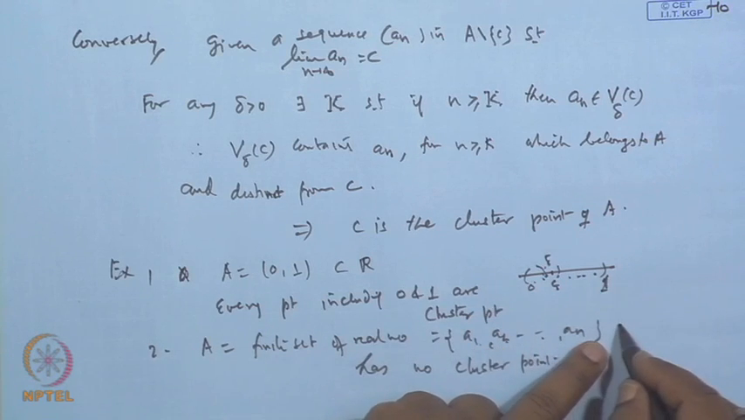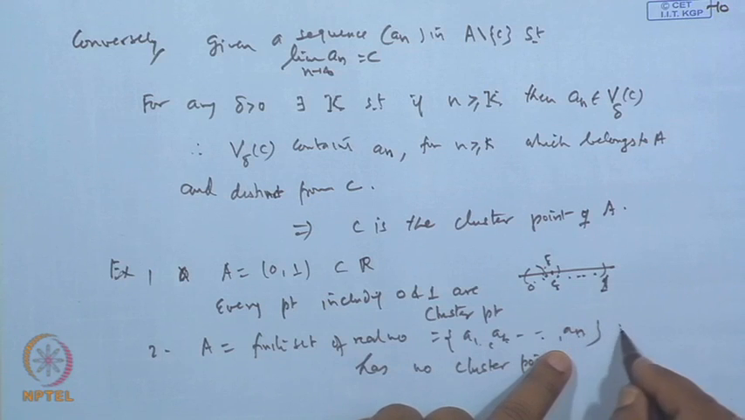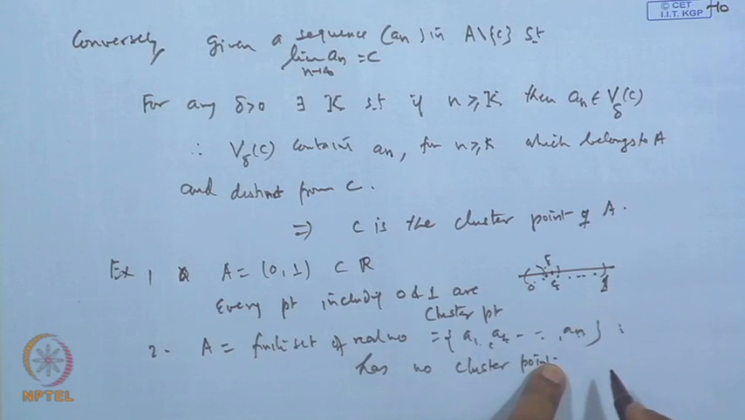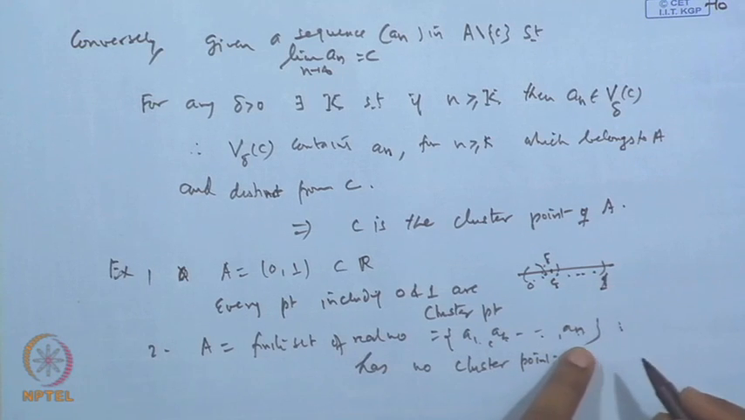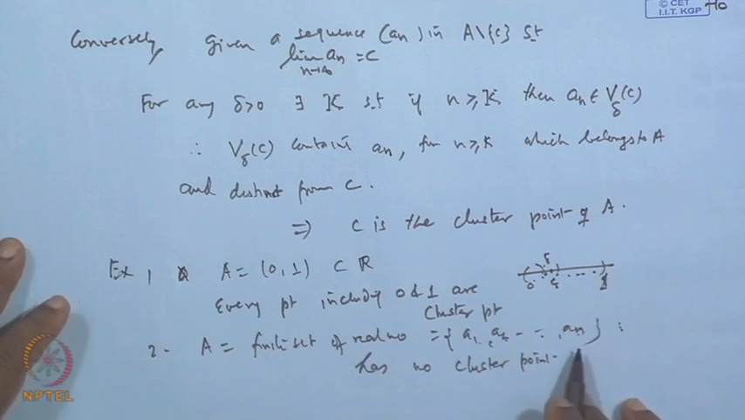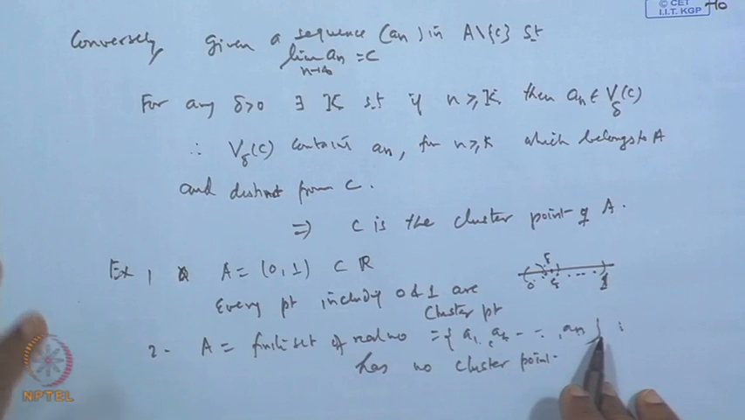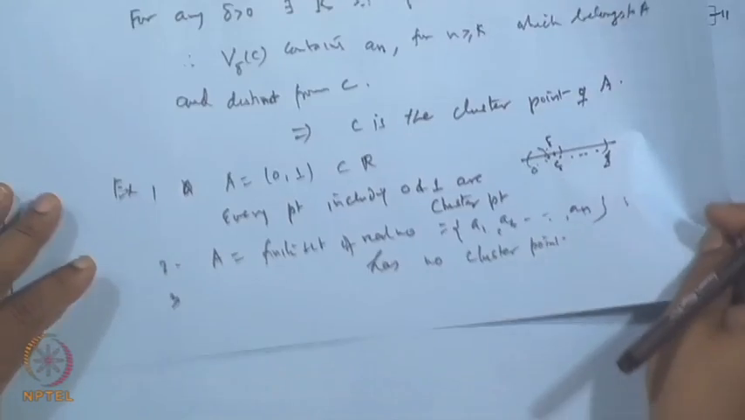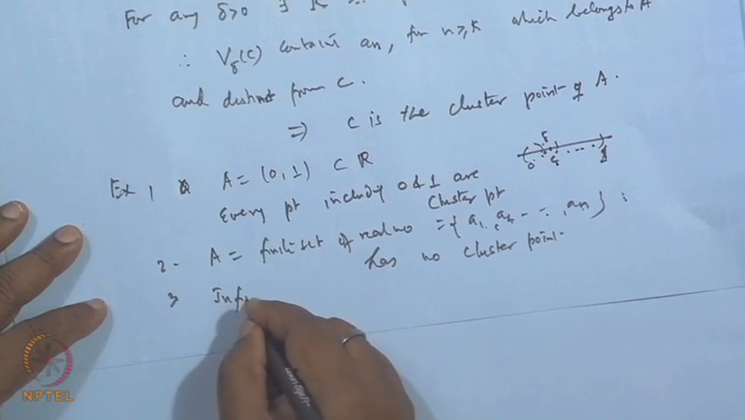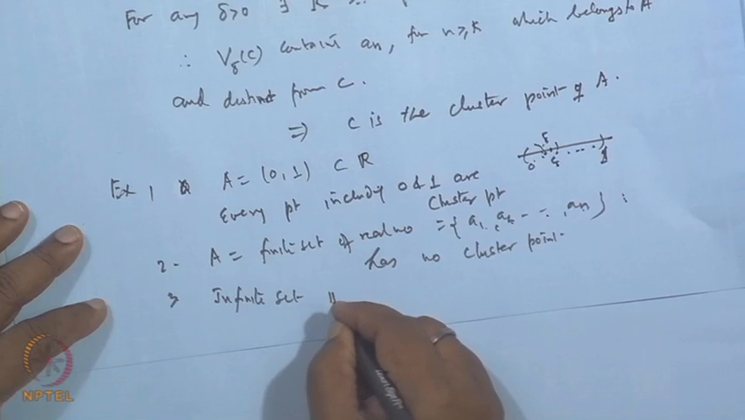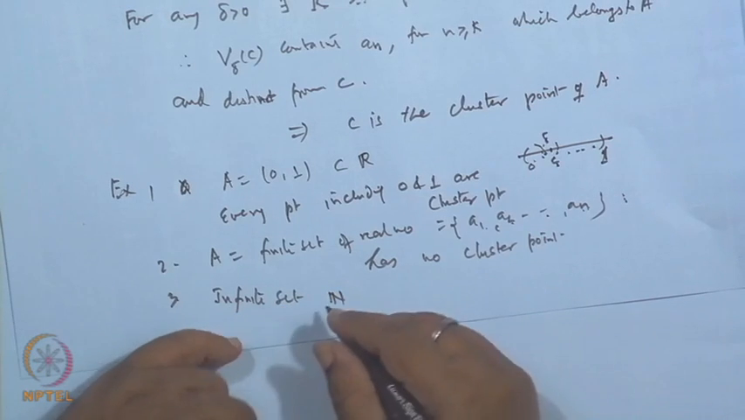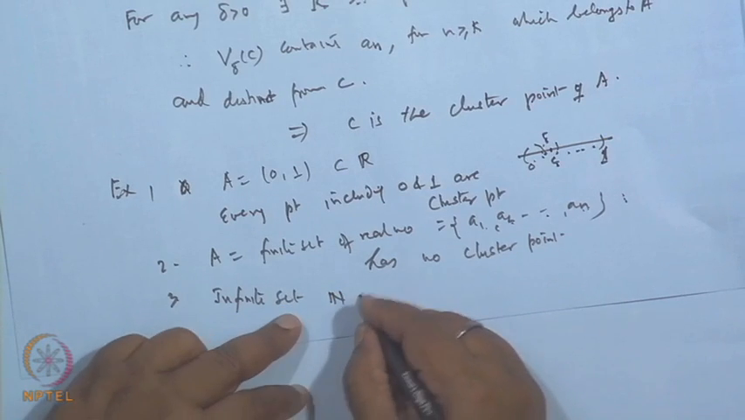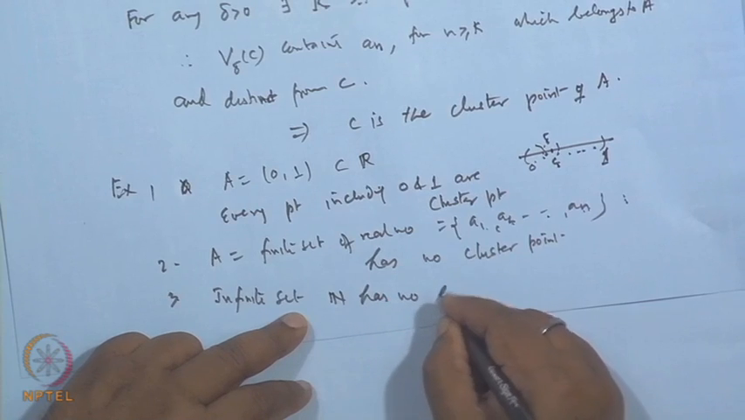If a point is outside of this set, again there is a gap between a_n and this point, and we cannot get a point of the set in the neighborhood delta which is distinct from it. So, this is not a cluster point. So, a finite set does not have a limit point, no cluster point. Similarly, the infinite set N of natural numbers has no cluster point.